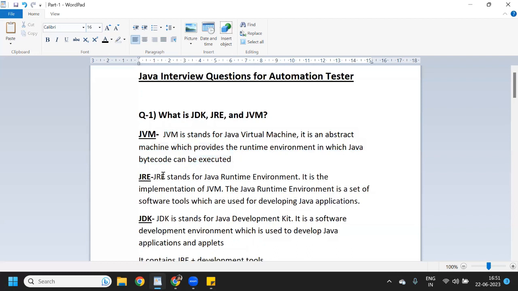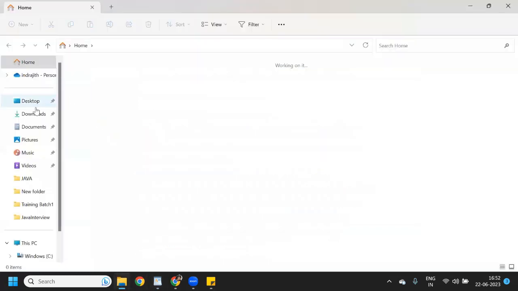And JRE stands for Java Runtime Environment. It is the implementation of JVM. Java Runtime Environment is a set of software tools which are used for developing Java applications. So JRE is nothing, it's just jar files. Whenever you install Java, JDK, in your machine, I will show you.